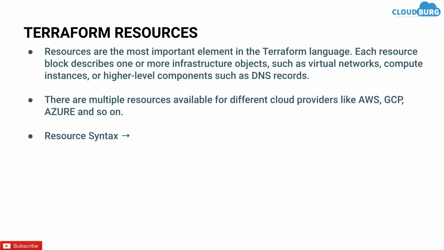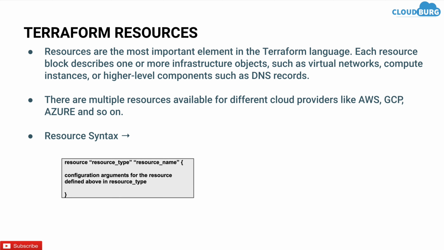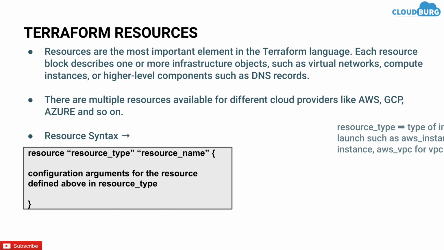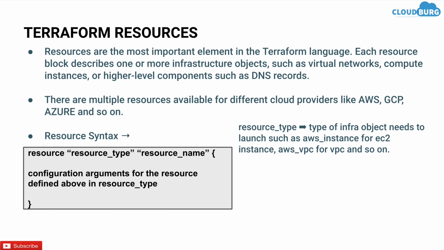This is how resource syntax looks like. You have to mention resource type, resource name, and arguments associated with the resource, where resource type is a type of infra object needs to be launched, such as aws_instance for EC2 instance, aws_vpc for VPC, and so on.